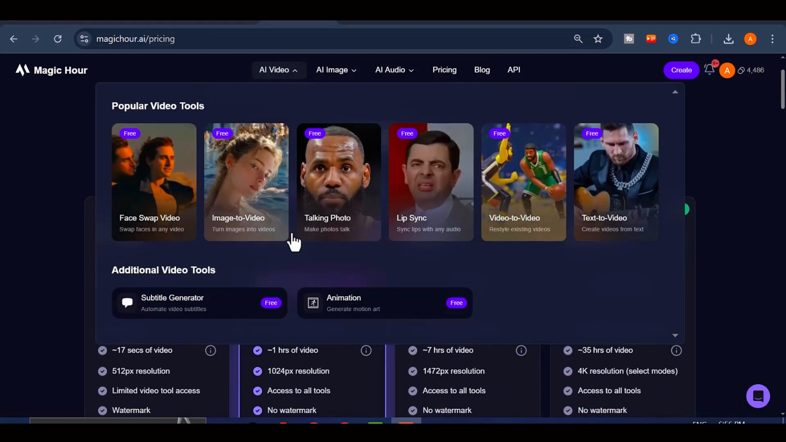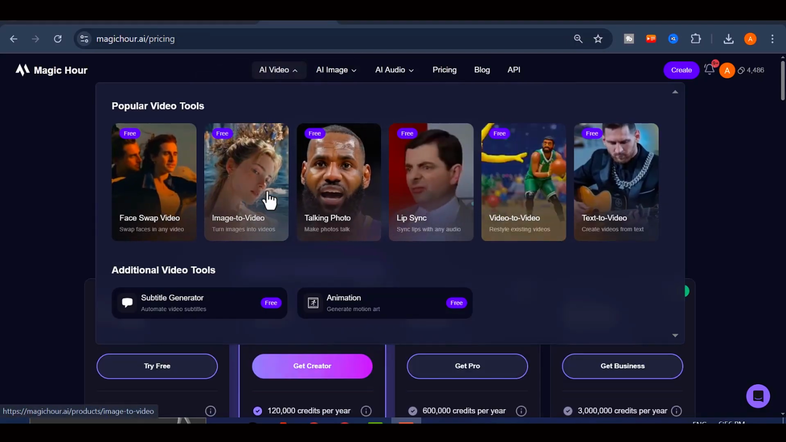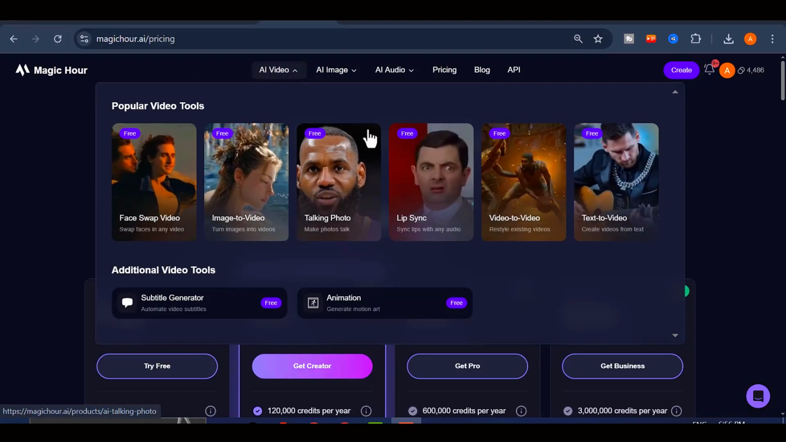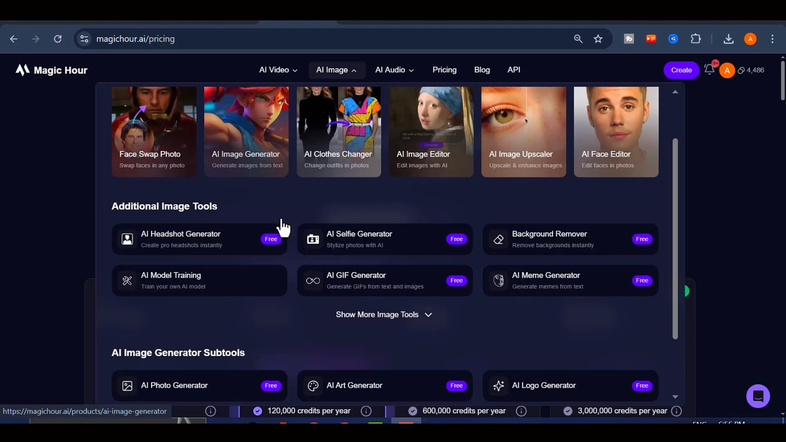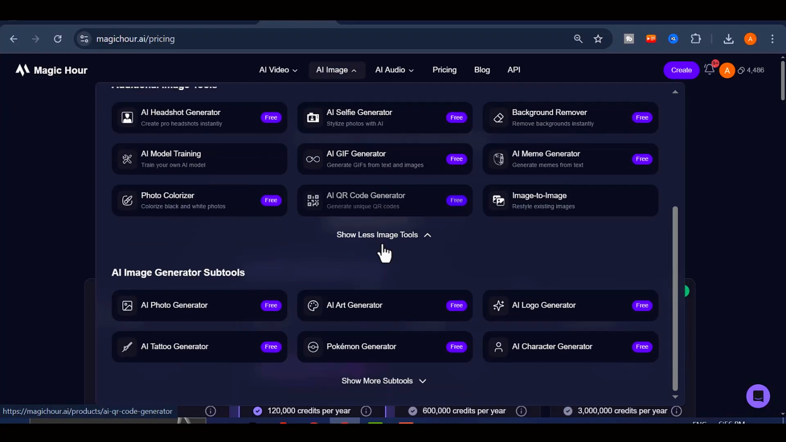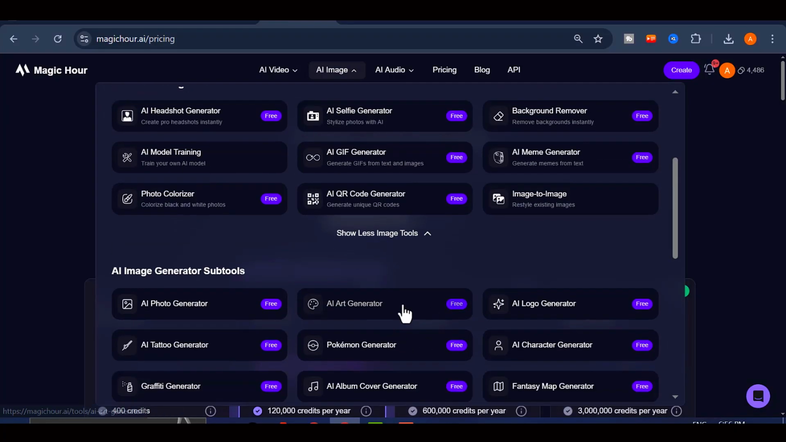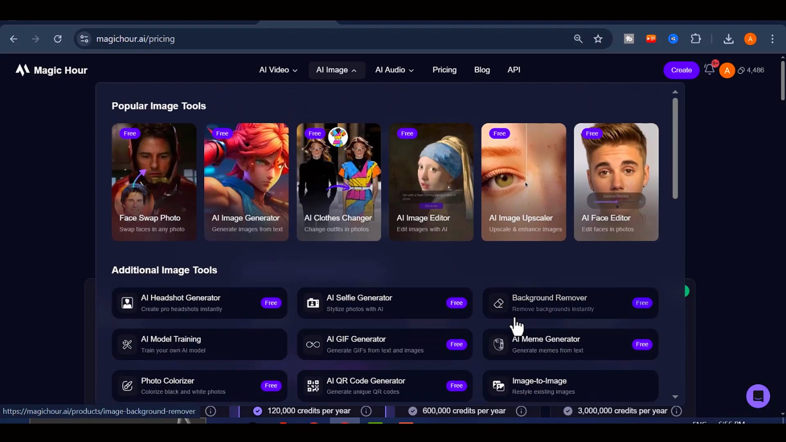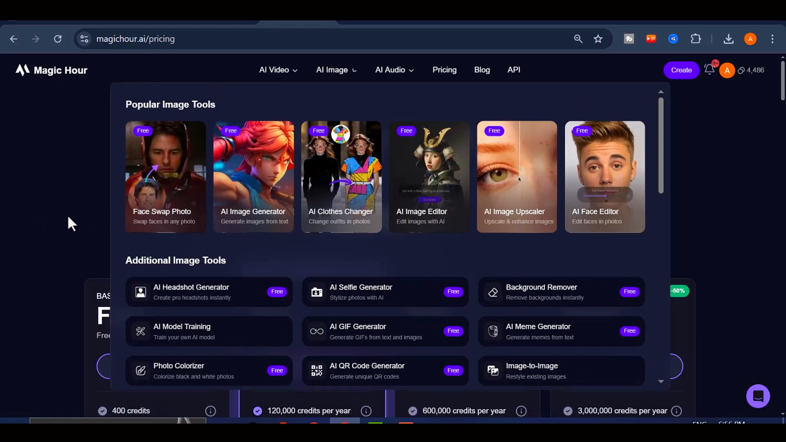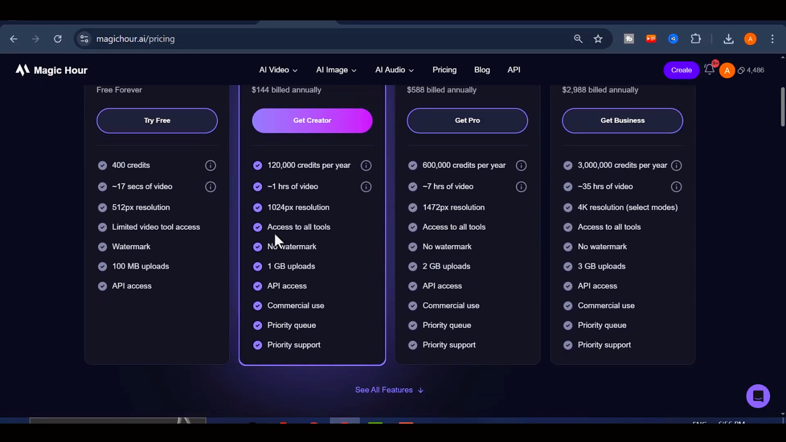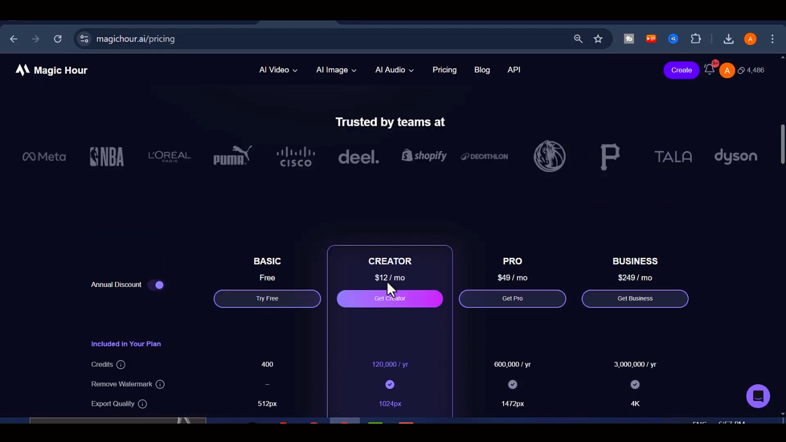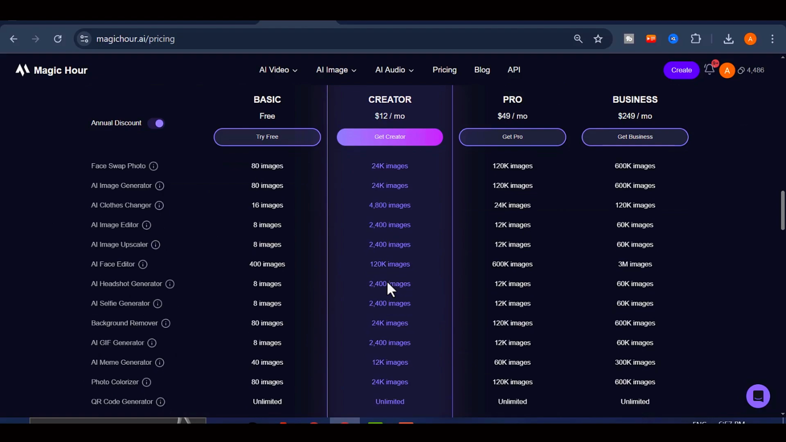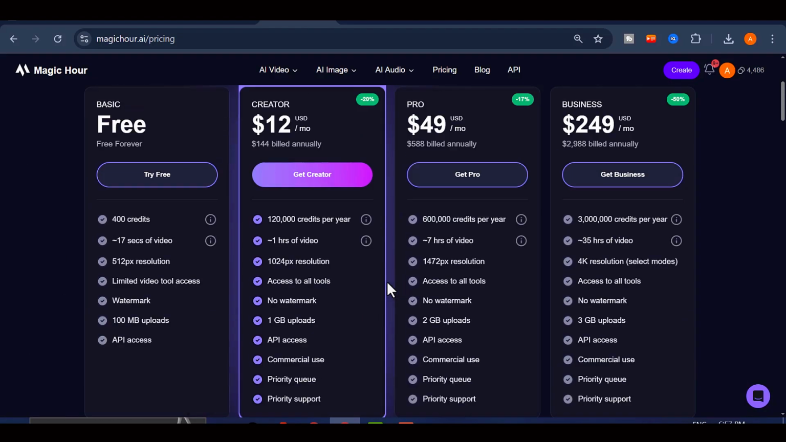While Magic Hour AI offers plenty of free features, the platform's full potential shines when you unlock tools that require credits. Features like longer, highly accurate lip sync and advanced talking photo options become much more accessible on the Pro plans. The best part is that Magic Hour AI is one of the most affordable AI platforms currently available, and the value you get for the price is incredible.